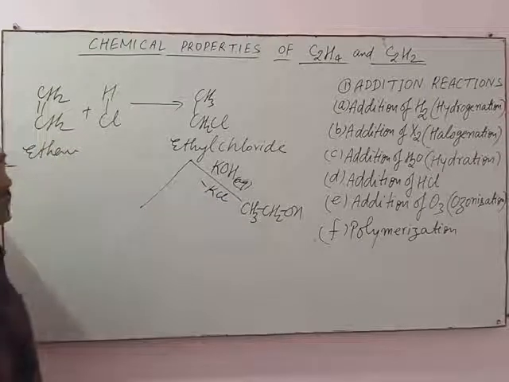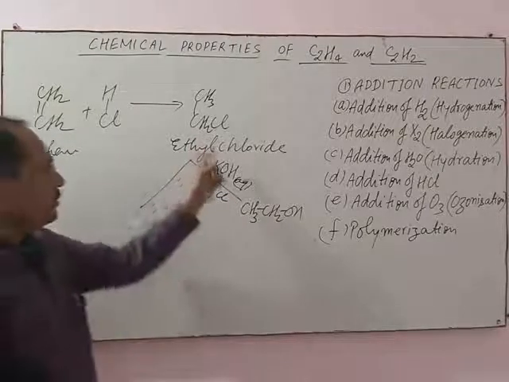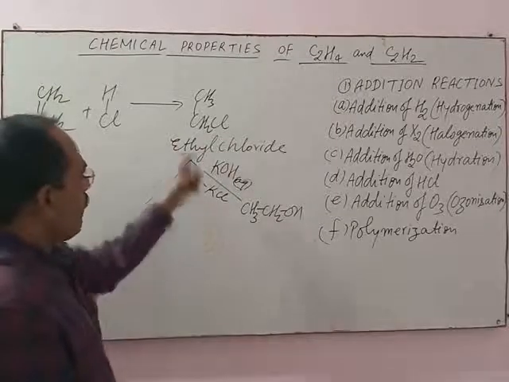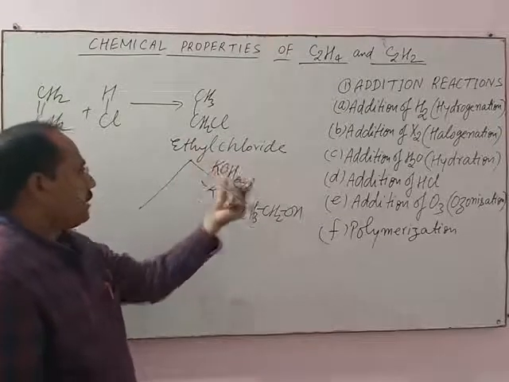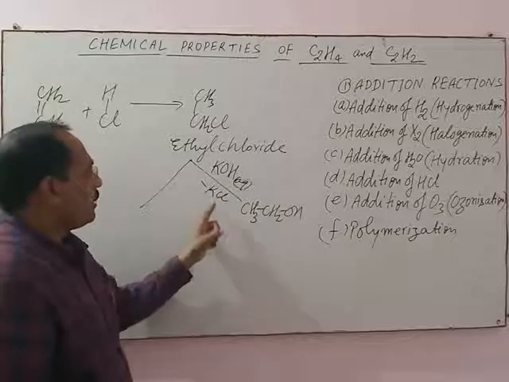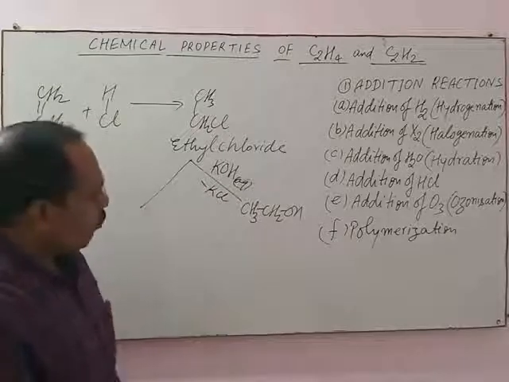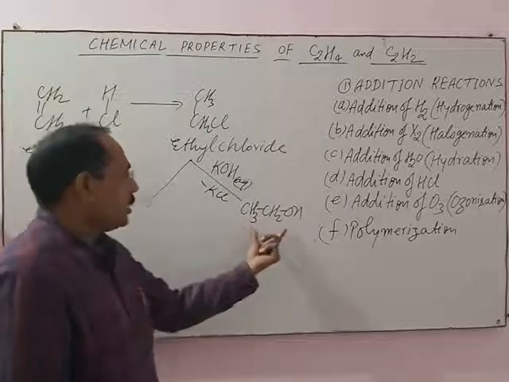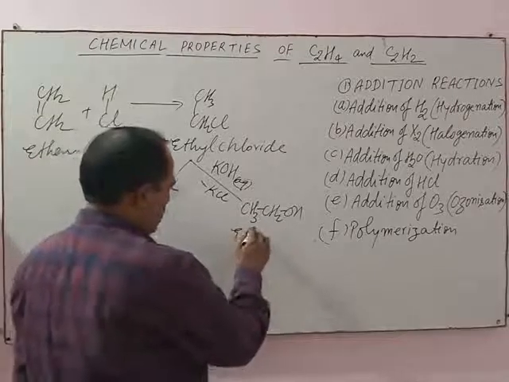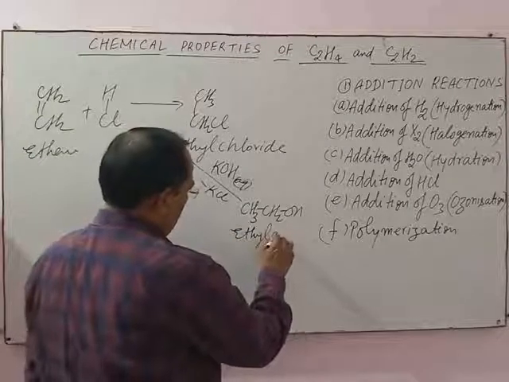By the loss of KCl. Means when ethyl chloride is treated with aqueous NaOH or aqueous KOH, ethyl alcohol is obtained.